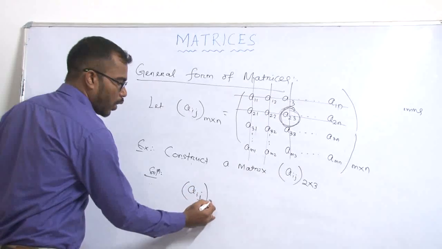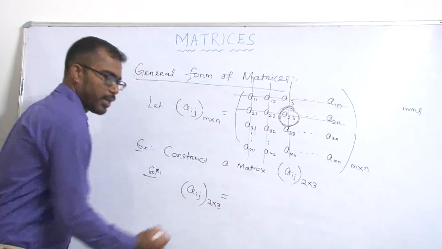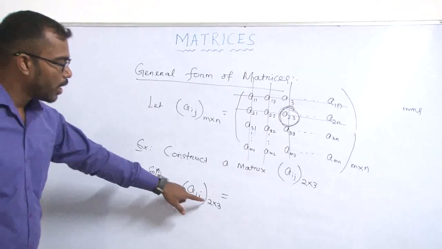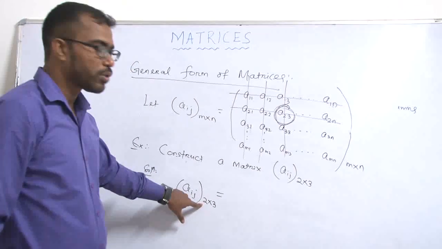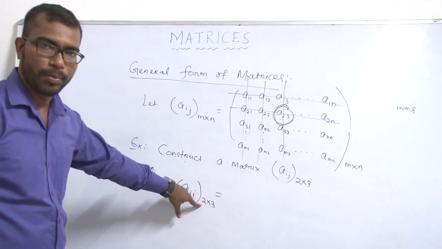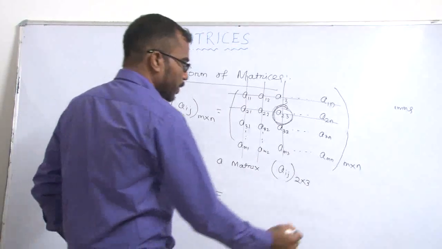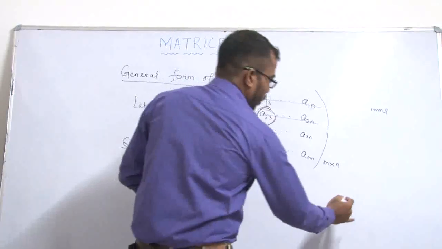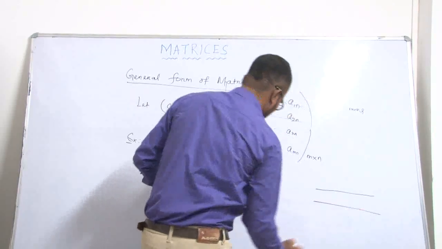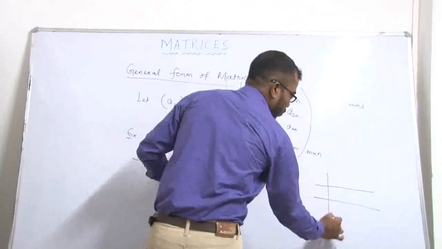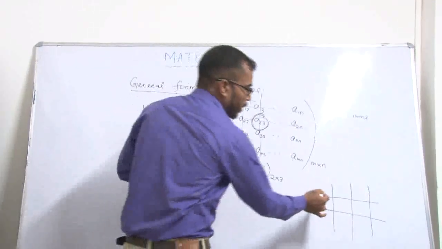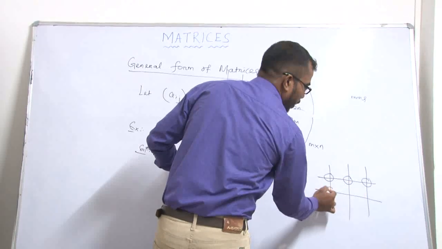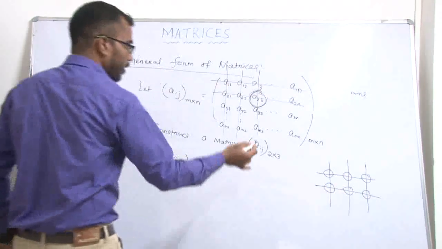There are 2 rows and 3 columns, so we have to write 6 elements. So these are the positions.